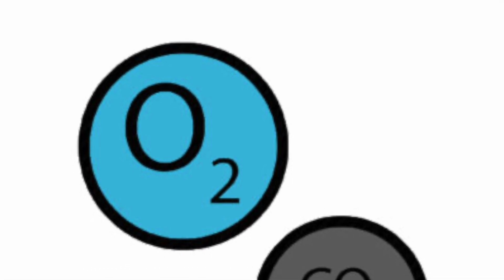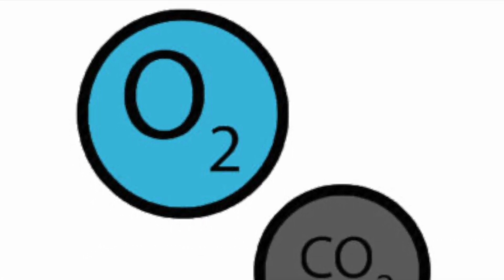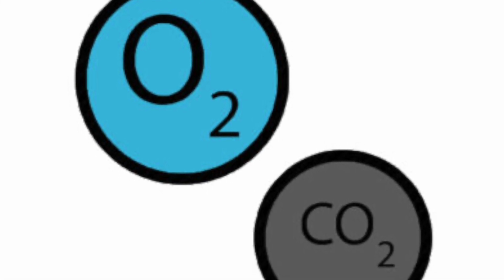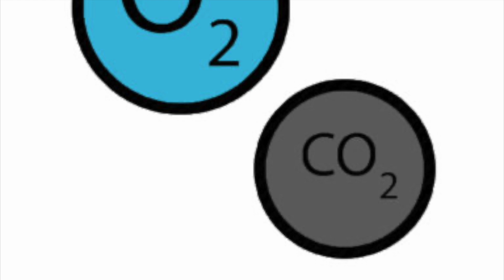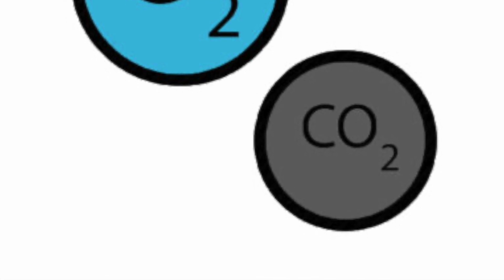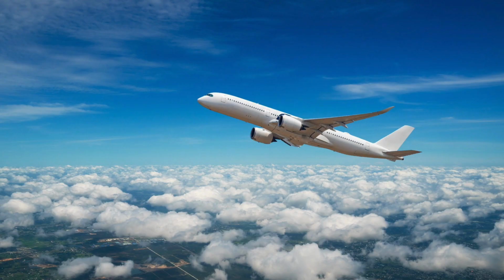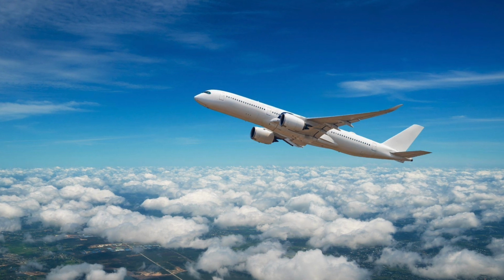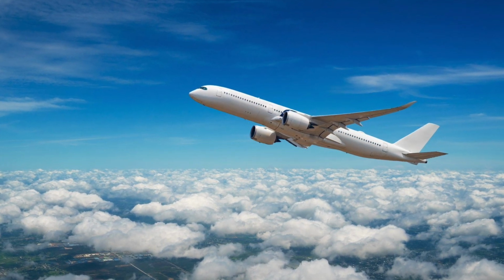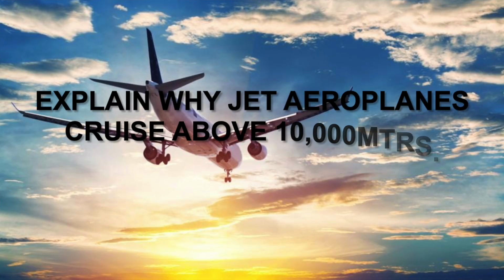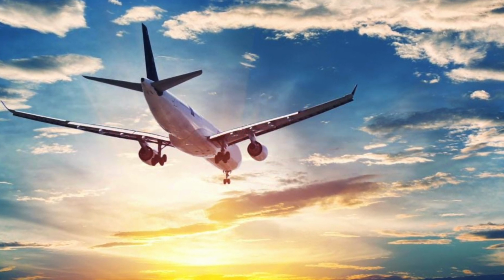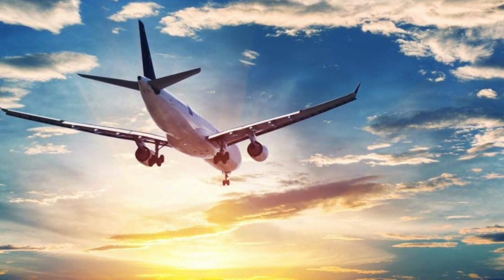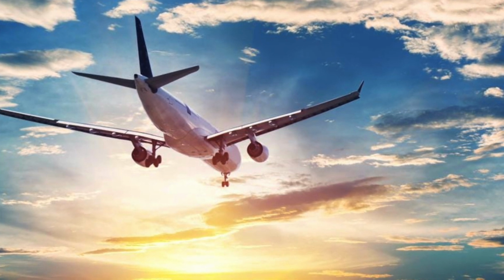Elements and compounds such as nitrogen, oxygen, and carbon dioxide are able to disperse, making it less likely for them to bump into each other. Due to all of these air particles being spread out, the air density decreases and aeroplanes are able to move faster with more efficiency. Most aircrafts, including jet aeroplanes, use a combustion engine in order to achieve the necessary power to take off and stay in the air.